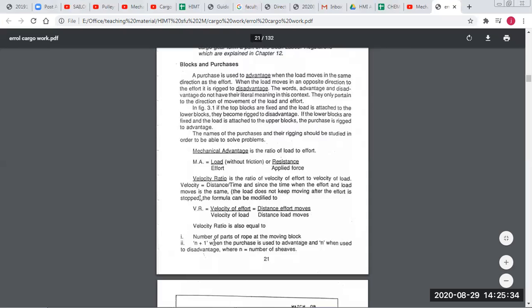And we have to calculate n, which we will see. n is the number of parts of rope that are at the moving block. So at the moving block, how many parts are moving? That will be n, and n plus 1 we will use when the rope is rigged to advantage, because if it is rigged to advantage, then that part will also move as we saw. So we use n plus 1: number of ropes at the moving block, plus 1.